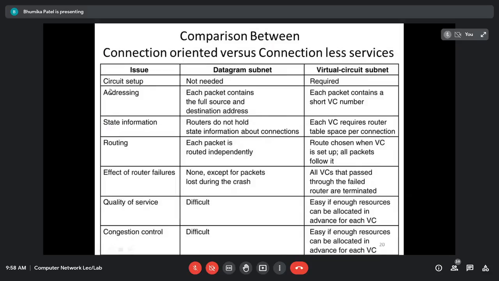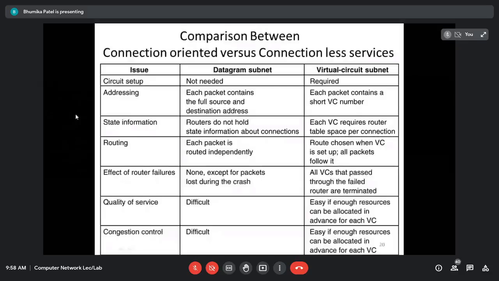The second issue is addressing. In the datagram subnet, every packet will contain the full source address and the full destination address, whereas in the virtual circuit subnet, along with the source and destination address, we have to add one more thing, that is the virtual circuit number. There may be multiple paths from the source to destination. If you are choosing path number one, that will become virtual circuit number one. It is not always the case that the path number will be the virtual circuit number. The connection number is the virtual circuit number. If there is a source and a destination, and I want to send a message from the source to destination, and I'm choosing a particular path, I'm giving the connection number one.